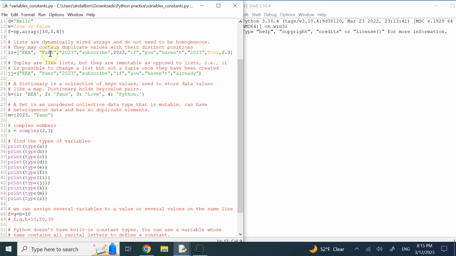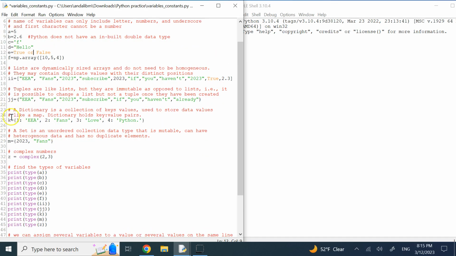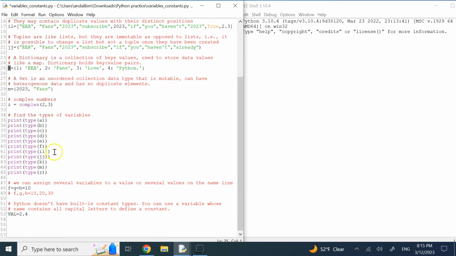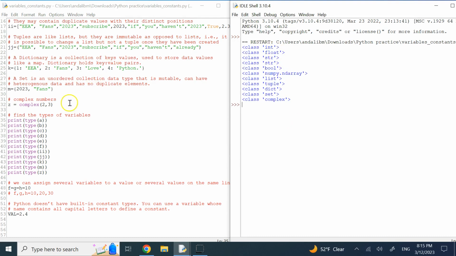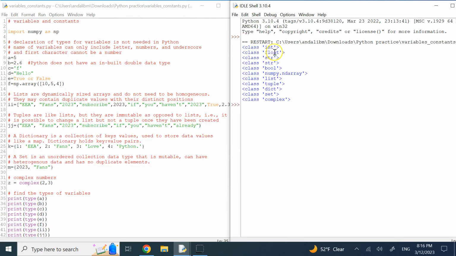So here I have created all these variables, and I give them a name for each variable. And then here I use the command type to show you the type of each one of these variables. So if I go ahead and run it for you, you can see that this number 5 is integer, the number 2.6 is float. As I said, there is no double. Both single quotation and double quotation hello are strings. You can see there is no character like you had in C. It's only strings. That true or false is Boolean.